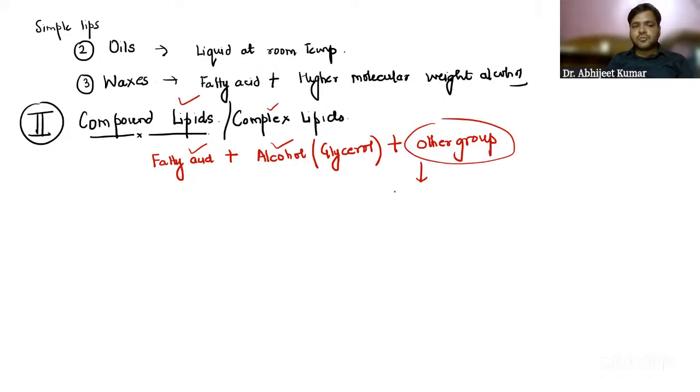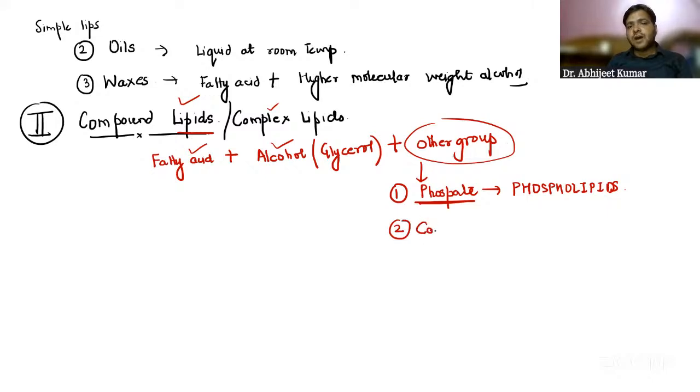If the other group is phosphate, then what will be the name? Phospholipid. Okay, if the other group is phosphate, it is called phospholipids. Now, if the other group is carbohydrate, can anyone tell me the name?